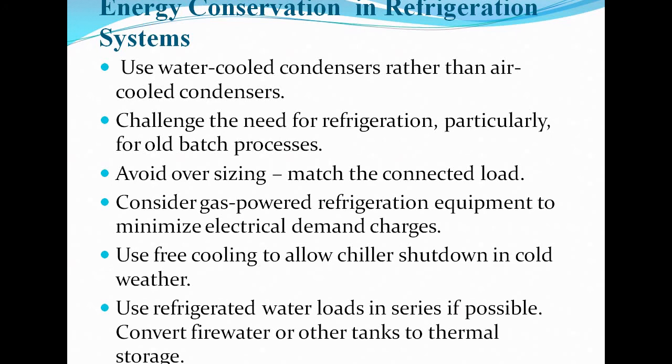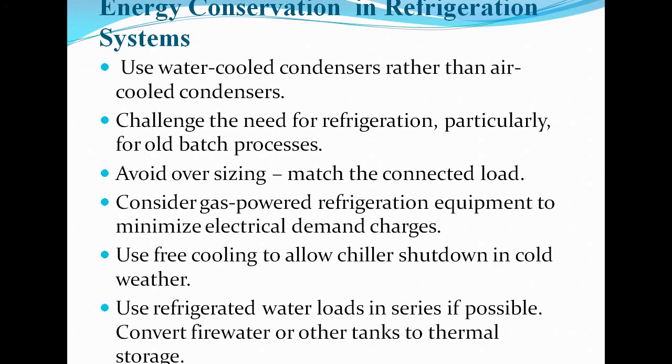Oversizing means if we require 5 ton of refrigeration and for that we are using 8 tons of refrigeration, that means we are oversizing. So we are not matching the actual load here.